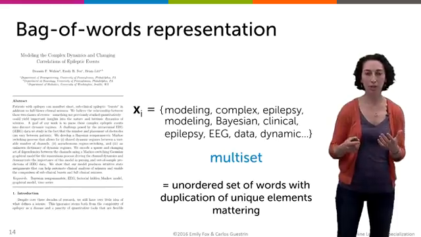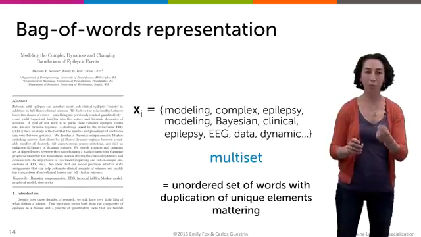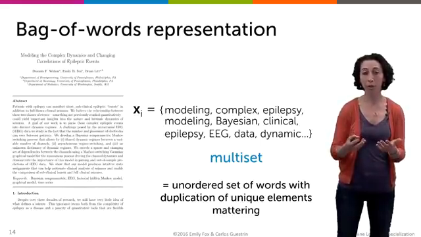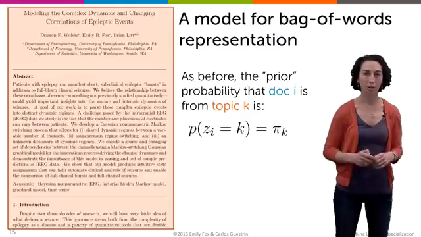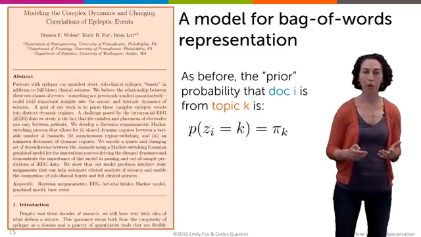So our representation of the document is simply going to be an unordered set of words, but I use set loosely here because this set is going to have multiple occurrences of a unique word if that word appears multiple times in the document. So the multiplicity of the unique words matters here, unlike in standard sets. So this is formally called a multiset. So now let's present a clustering model for this new document representation.